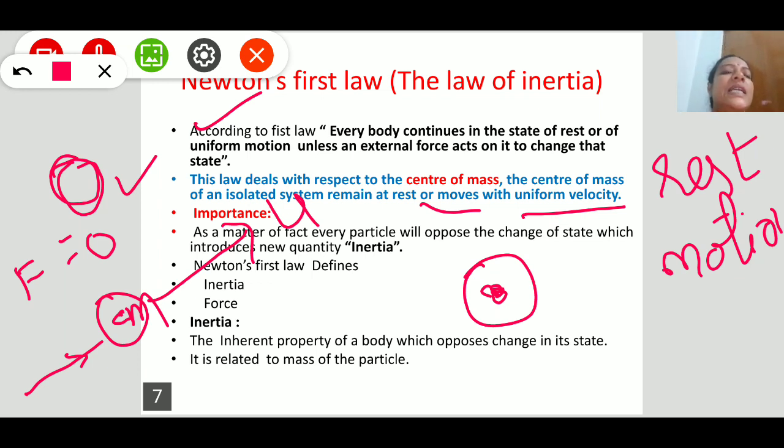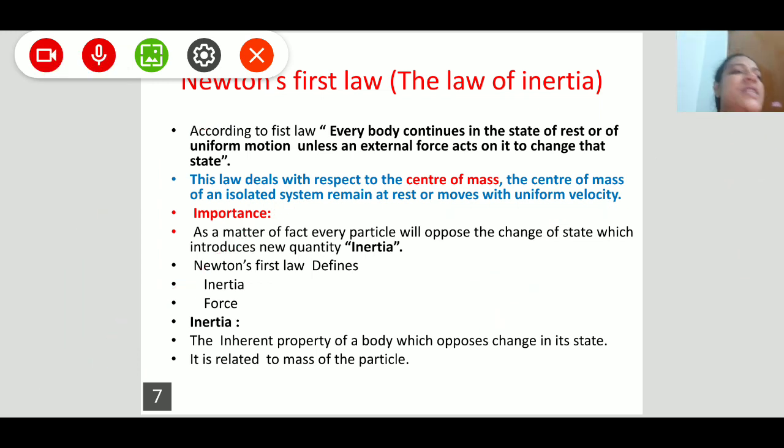What is the importance of Newton's first law? After defining it, what is the use? It is a matter of fact that every particle will oppose the change of its state. If it is at rest, it opposes coming into motion. If it is in motion, it opposes coming to rest.